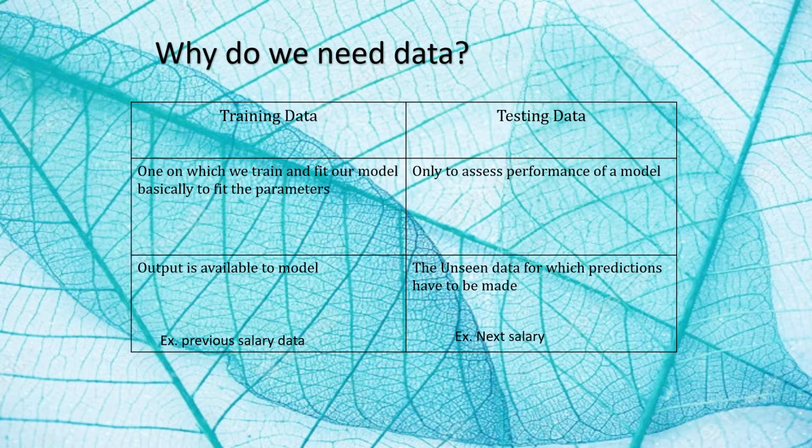Similarly, if the previous salary data was not authentic, that is, it was not correct, then too the prediction could have gone wrong. Hence, for any AI project to be efficient, the training data should be authentic and relevant to the problem statement scoped.